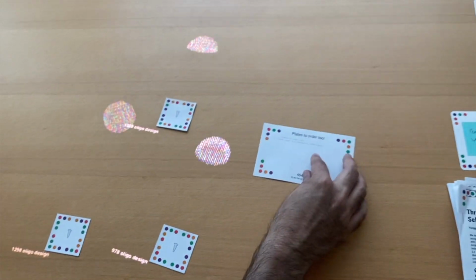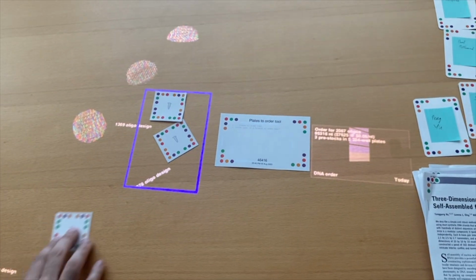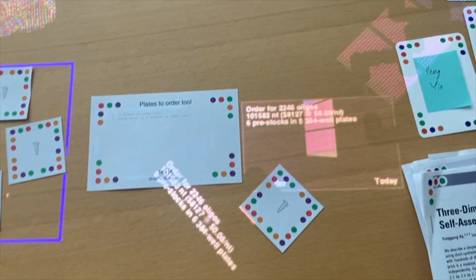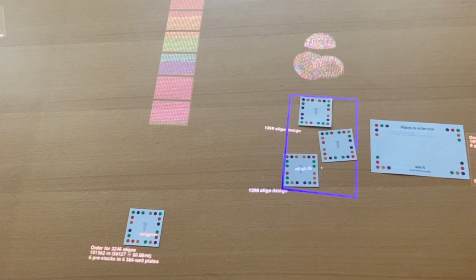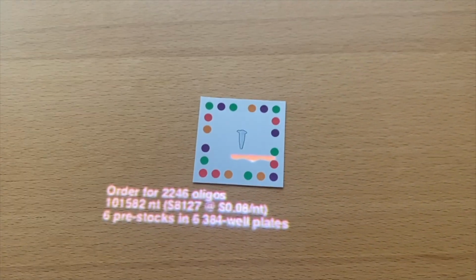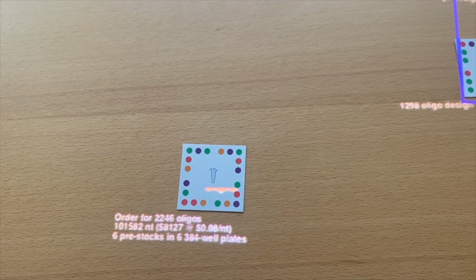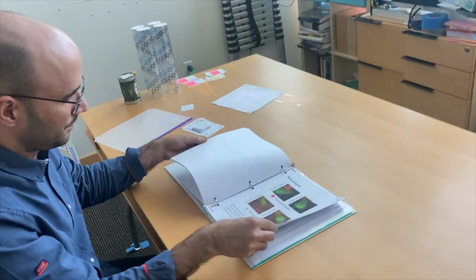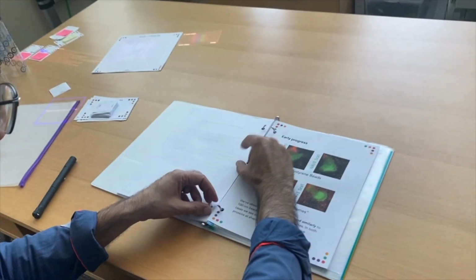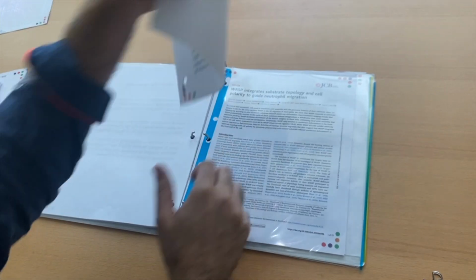The next step is to combine these DNA sequences into a format that's suitable for ordering from vendors and using in the wet lab. By placing them into this box, the tool generates an order and even estimates the cost. There are other tools not shown here that convert these designs into a step-by-step procedure for fabricating the structures in the wet lab. These shapes were, in fact, ordered and fabricated and tested with live cells by the students in the Weiner lab. Here, Shawn is pulling the results of the experiments out of the binder.